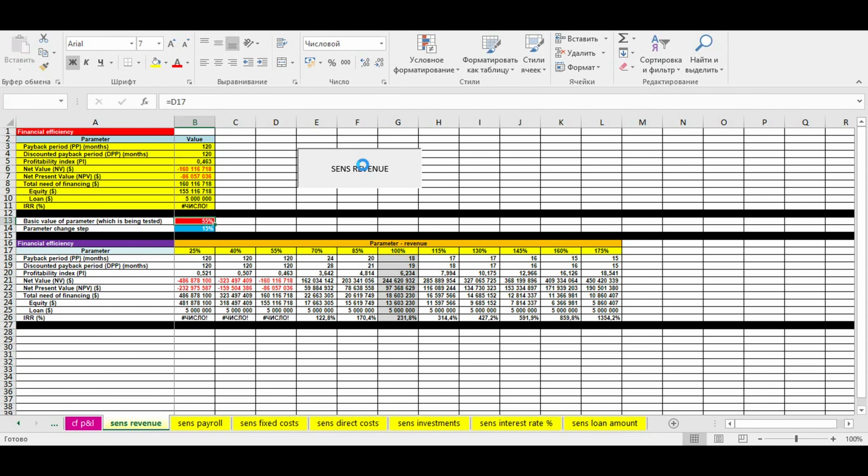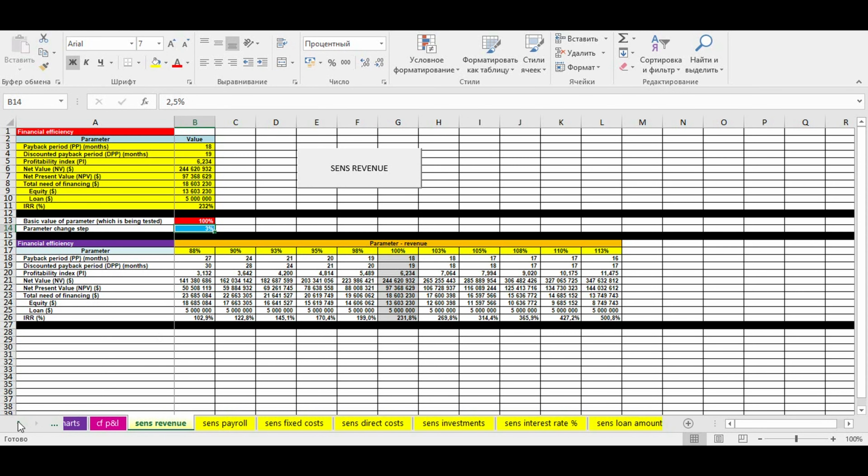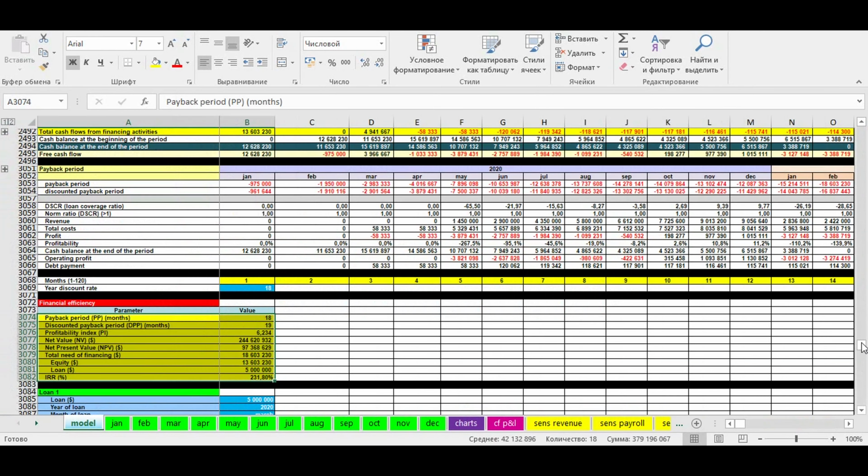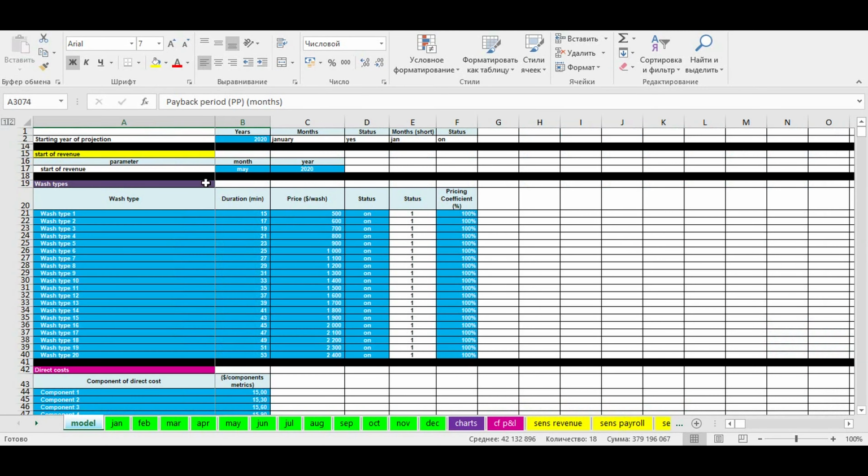Plus, it's a great moment to rethink your business strategy in time before you start investing your money in the business. Maybe it's a good time to return to inputs and create a new scenario which is more financially strong. The same story goes with all other blocks of sensitivity analysis.